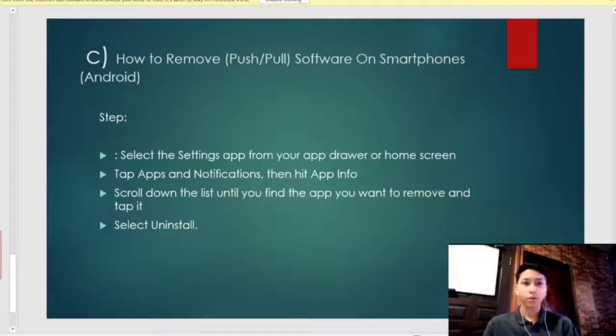I will talk about how to remove push or pull software on a smartphone in Android. First step, you have to select the Settings app from your app drawer or home screen. Next, you have to tap Apps and Notifications, then hit App info. After that, you have to scroll down the list until you find the app you want to remove and tap it. And the last step is you have to select Uninstall.